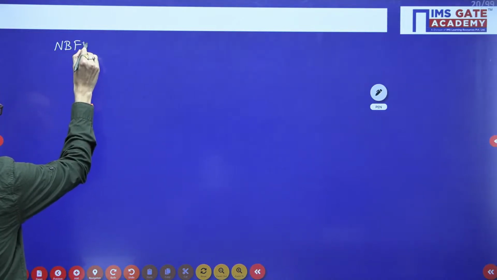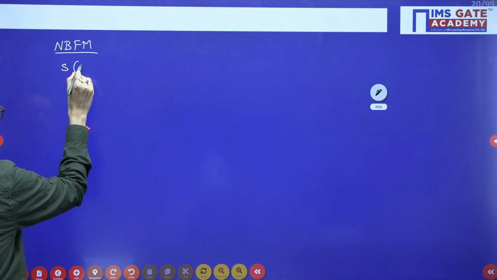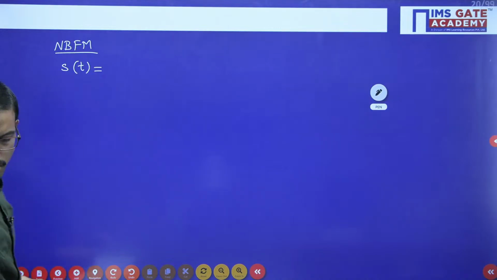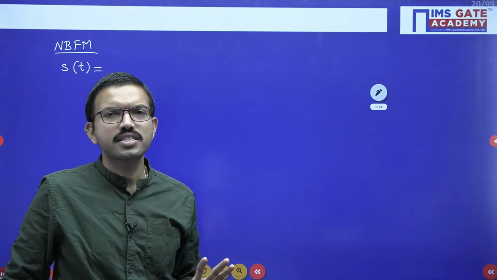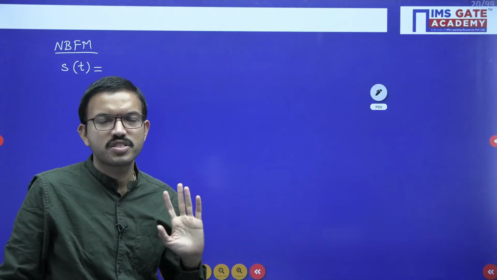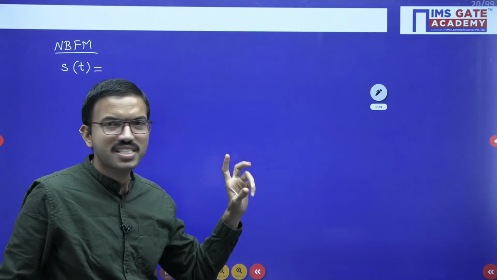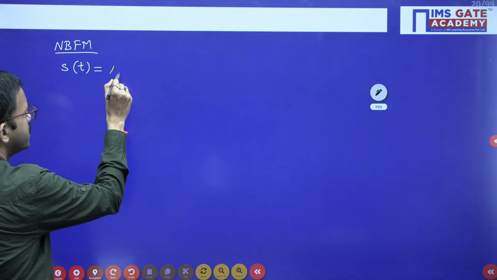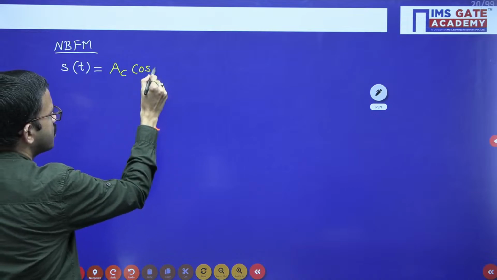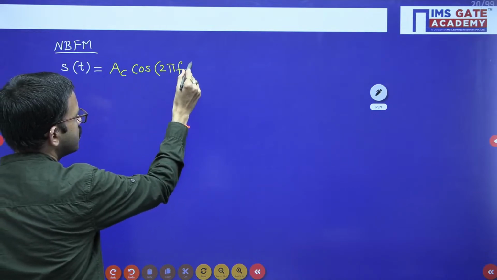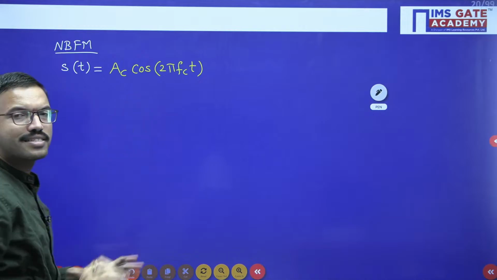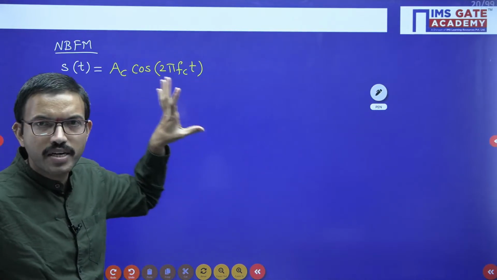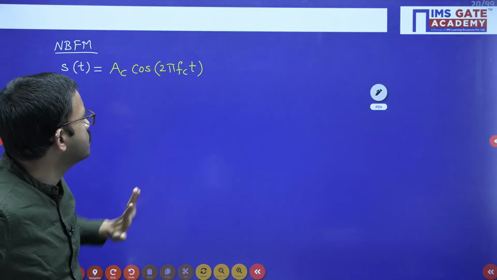So regarding narrowband FM, the time domain equation S of t, you will get an equation similar to your AM signal, but there will be a slight change, that I will discuss. First you can write down Ac cos 2 pi fc t, so whatever you are having regarding the carrier signal term in your standard AM signal, the same term you are having.